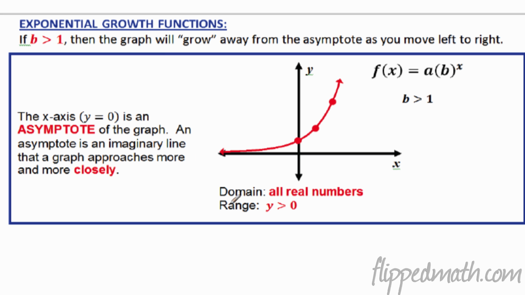Okay, so we have growth functions here. If b is greater than 1, the graph will grow away from the asymptote as you move left to right. That's pretty much the domain. We've done a lot of domain and range. So the domain here is going to be all real numbers. And the range in this specific example is y is greater than 0 because there's an asymptote there. It'll never equal 0, but it'll always grow away from it. All right, what else we got?